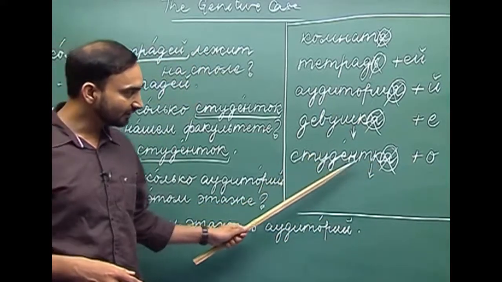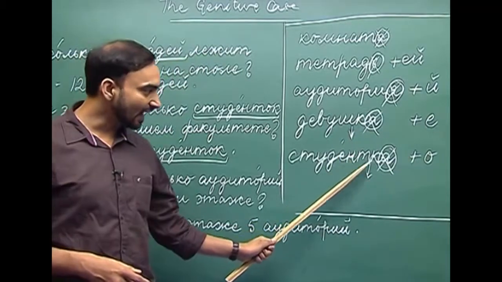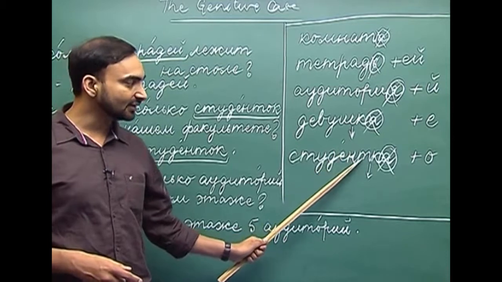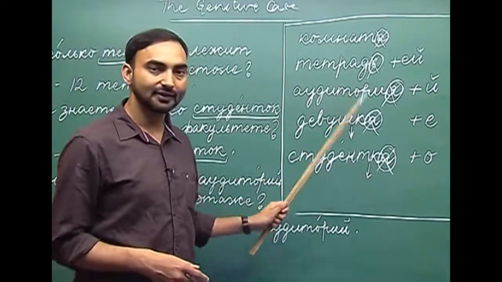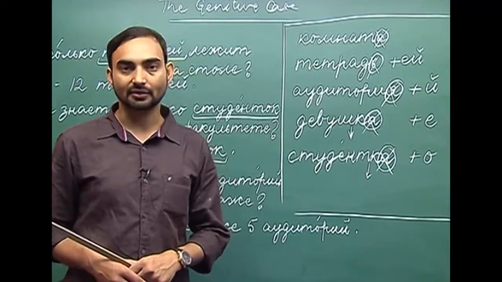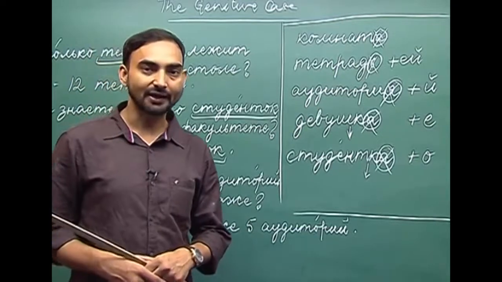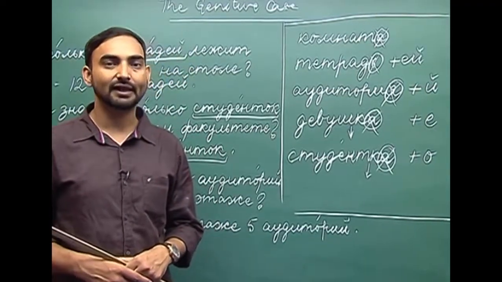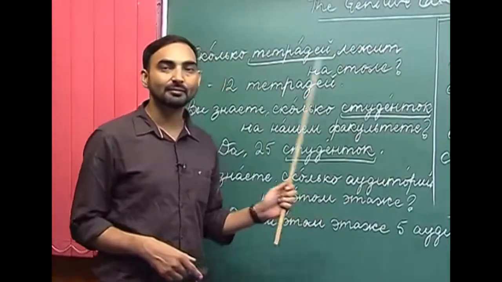Similarly, here we will add о between the last, which is к, and the penultimate consonant, which is т, to get its genitive plural. So студентка, genitive plural will be студенток. So these rules you have to keep in mind while declining feminine nouns in the plural in the genitive case. So let us look at some of the examples.